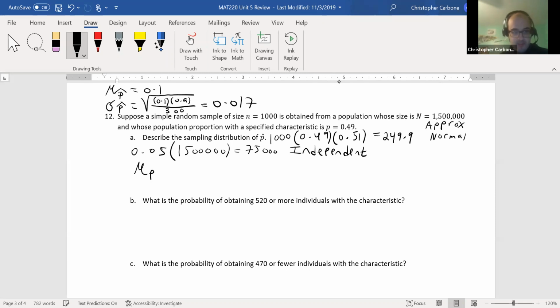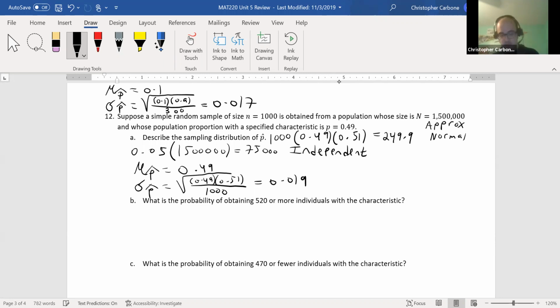The mean of the sampling distribution of the sample proportion will be 0.49. The standard deviation of the sampling distribution of the sample proportion will be the square root of 0.49 times 0.51 divided by 1,000. And that is about 0.019.